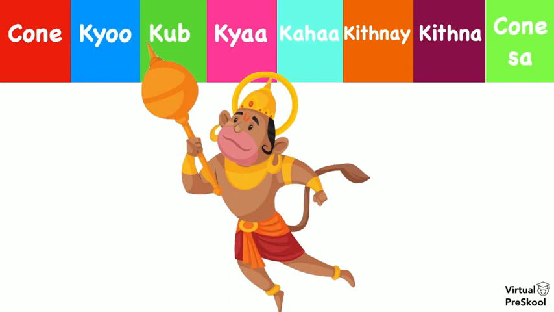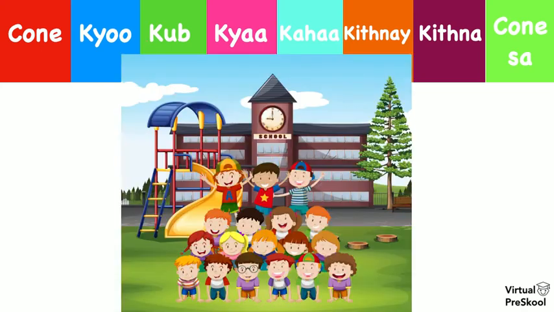All right, next one. Who is this? What was the Hindi word for who? Do you remember? Is it kaun, kyun, kab, kya, kahan, kitne, kitna, or kaun sa? Kaun. Ye kaun hai? Who is this? And who is this, guys? This is Hanuman, right? Ye Hanuman hai.